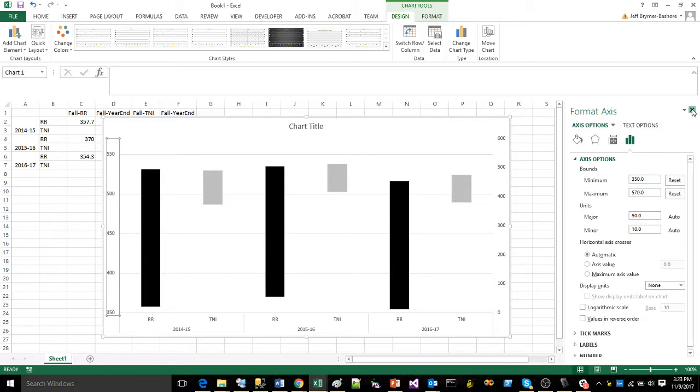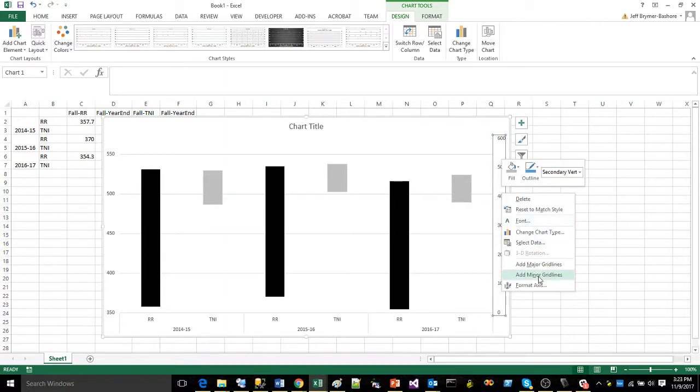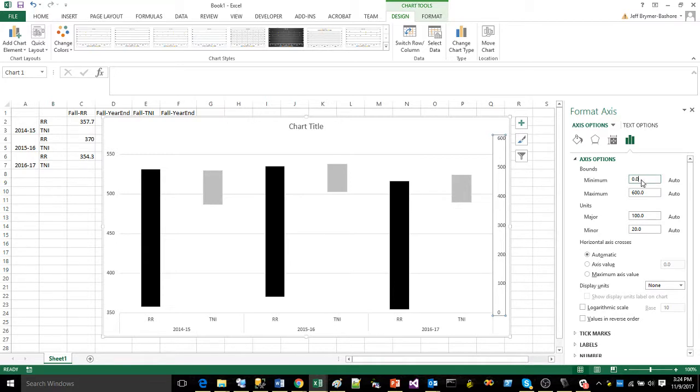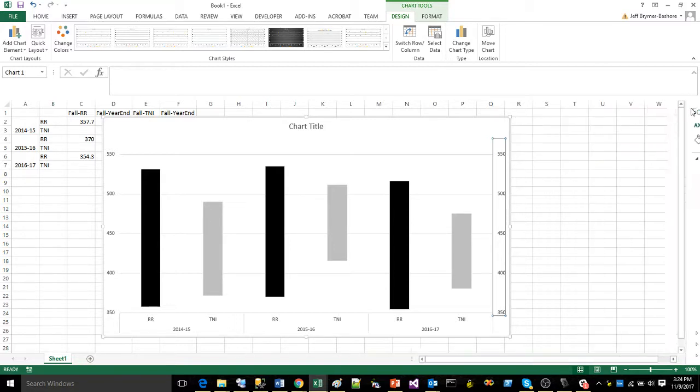That's changed. I'm going to change this one so it matches. Single click, then a right click or a 2-finger click if you're a Mac user. Format axis. Set that to 350 in the minimum and 570 at the maximum. There we go. Both sides are now using the same scale, so bars all mean the same thing. Okay. Good. We are almost there.